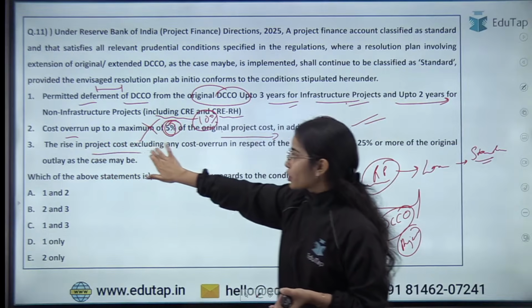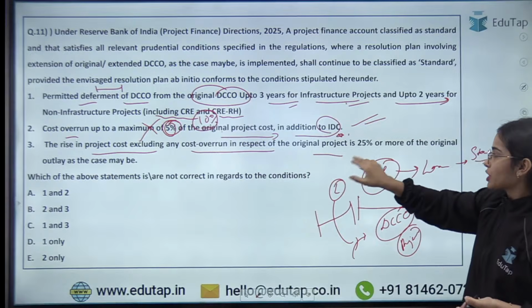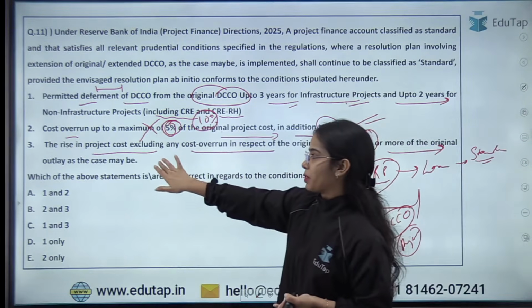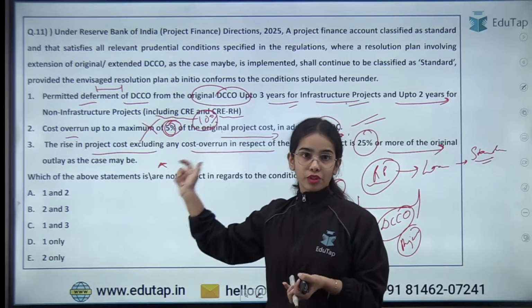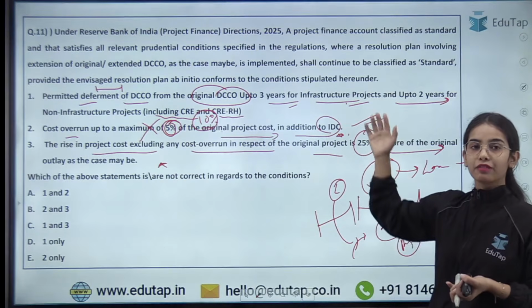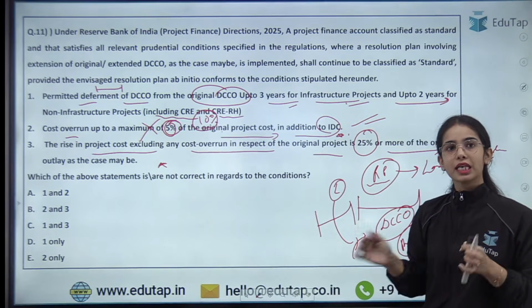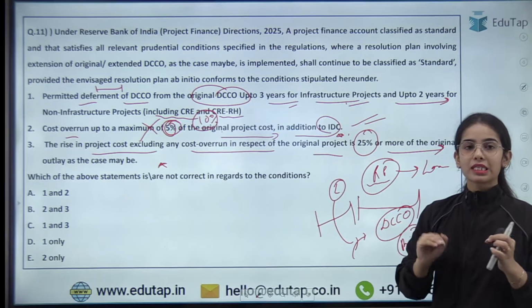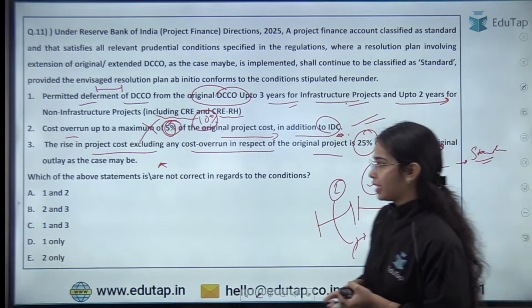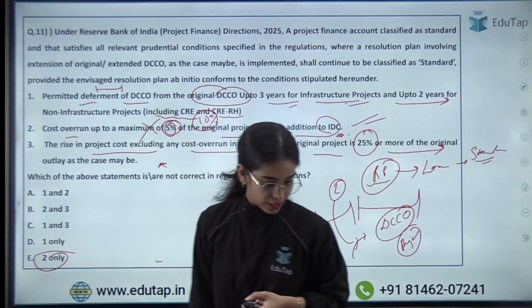The rise in project cost, excluding any cost overrun, in respect of the original project is 25% or more of the original outlay, as the case may be. So this is also true. This is also correct. Okay. So the first and the third statements are correct. If these are happening, then even if the project is under stress, it is considered standard, because it is coming under the resolution plan. So the second statement is incorrect, and that's why the right answer is E.